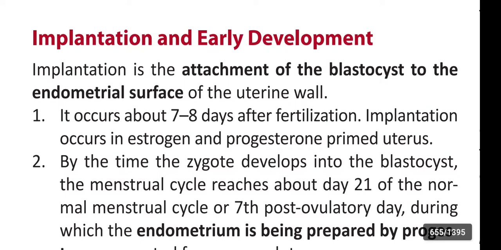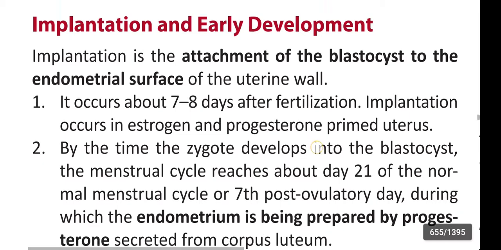In this video we are going to learn about implantation and early development. Implantation is the attachment of the blastocyst to the endometrial surface of the uterine wall. It occurs about 7 to 8 days after fertilization. Implantation occurs in an estrogen and progesterone primed uterus.